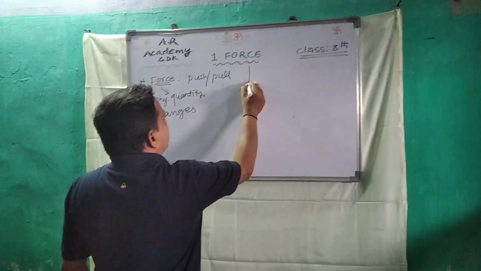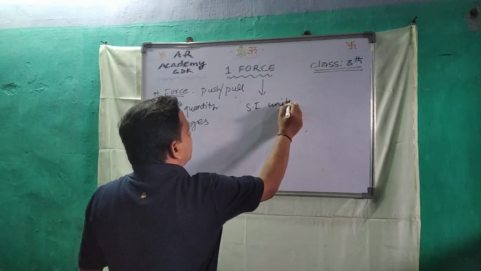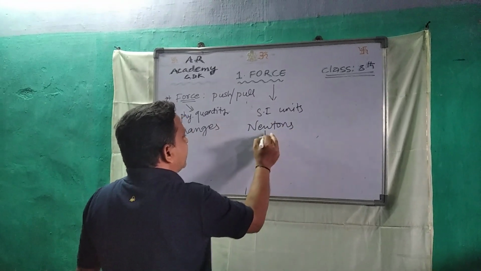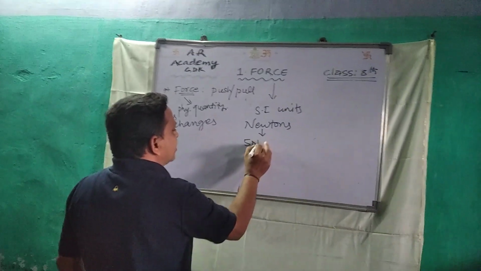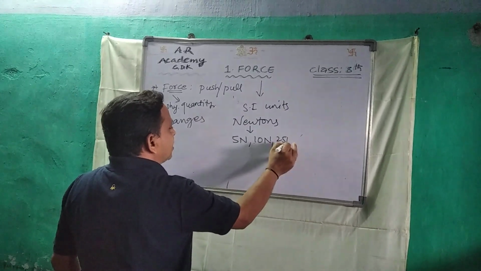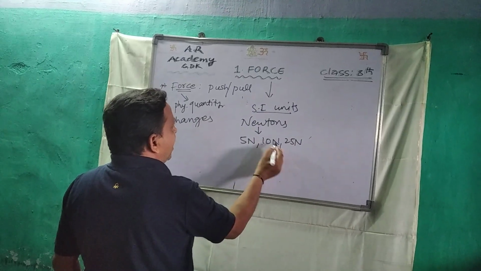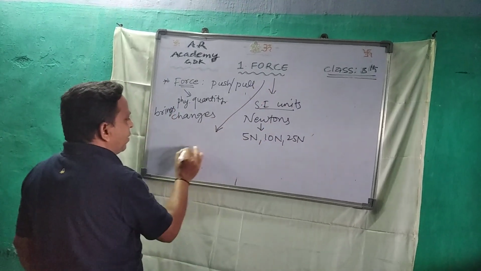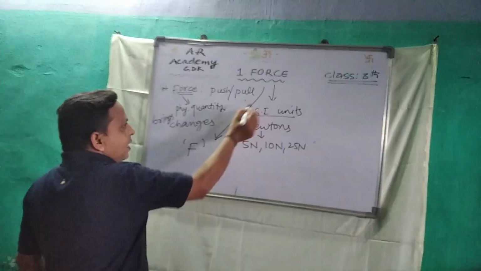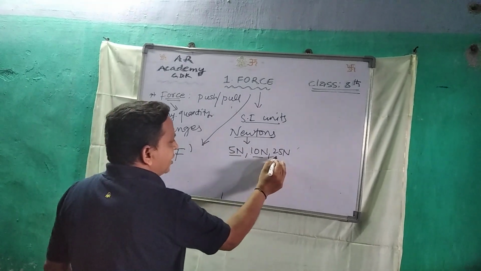Force units. SI unit for force is newton. Example: 5 newtons, 10 newtons, 25 newtons. Like this, the SI unit for force is newton, and force is denoted by the letter F. Force is represented by letter F.